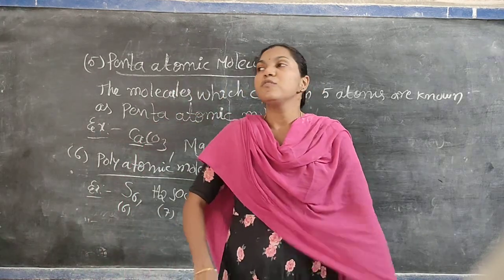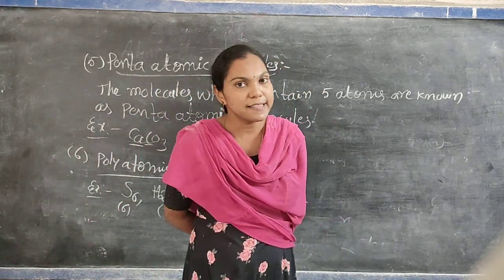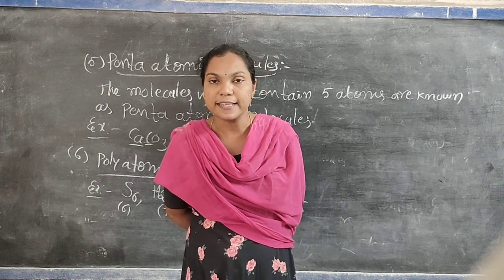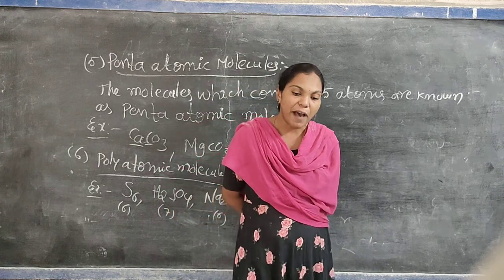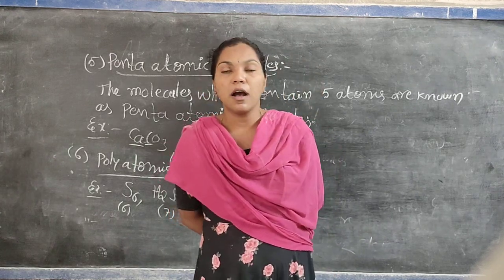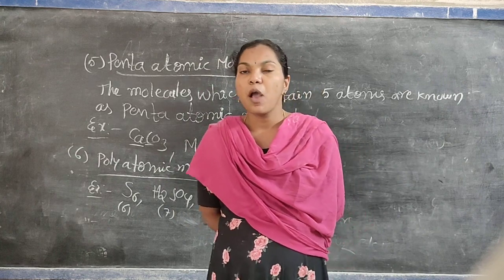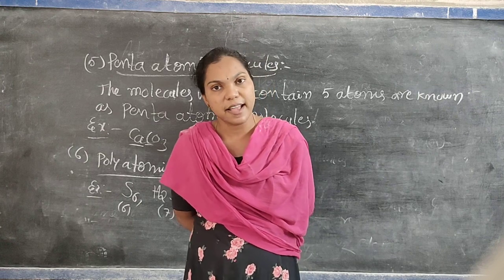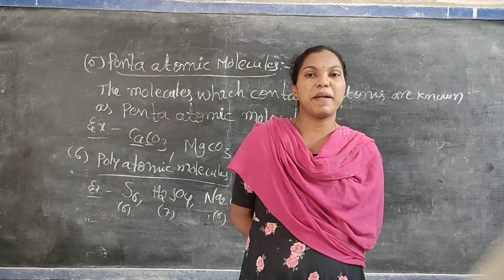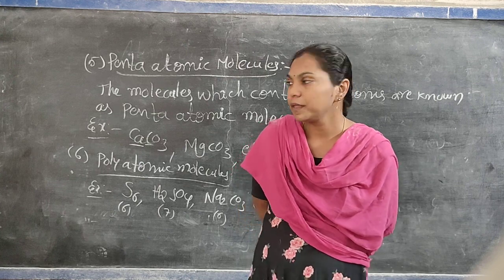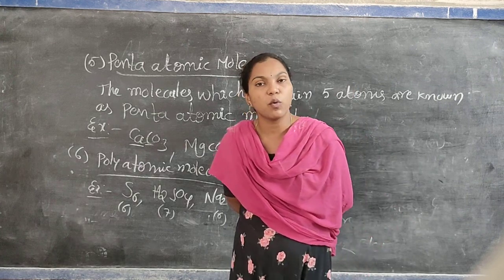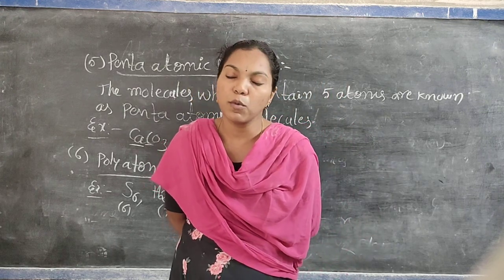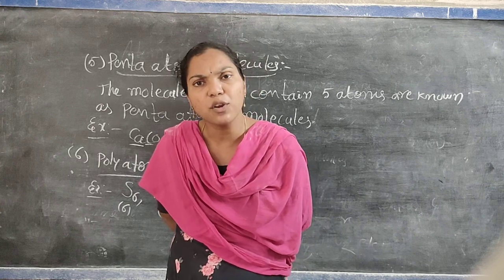Once again I will explain. What is meant by atomicity and what is its classification? The number of atoms present in a molecule is known as its atomicity. Based on the number of atoms, we can divide it into 5 types: 1 is monoatomic, 2 is diatomic, 3 is triatomic, 4 is tetra, and 5 is penta, and also poly. Monoatomic means it contains only one atom. Examples: argon, neon, xenon, radon, helium, most of the noble gases.